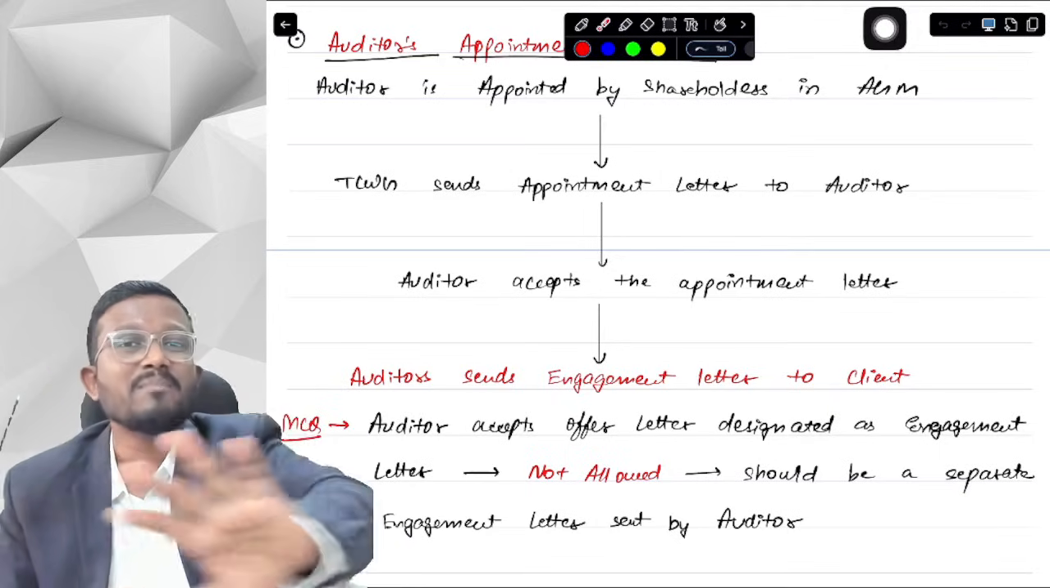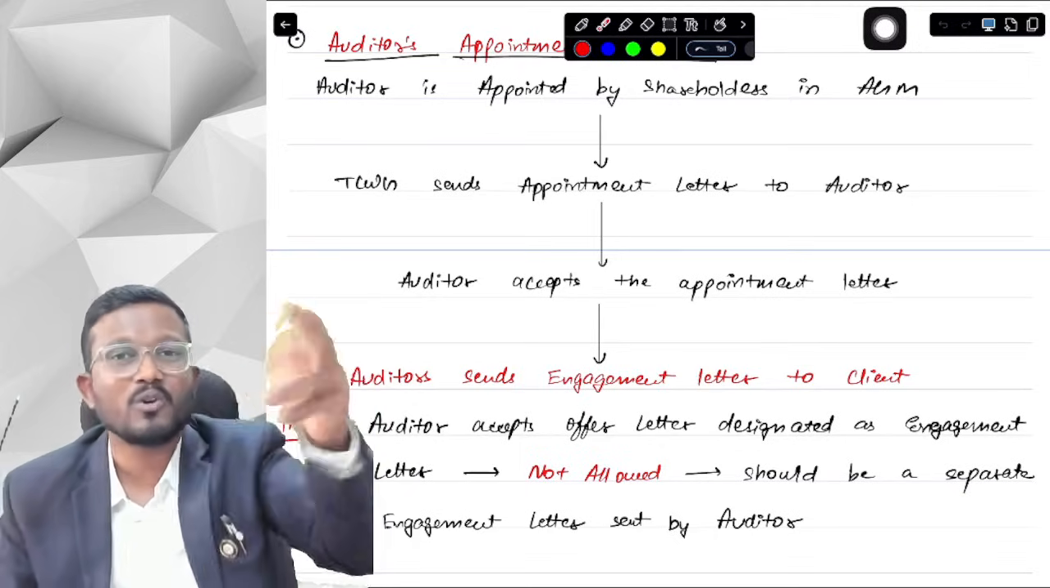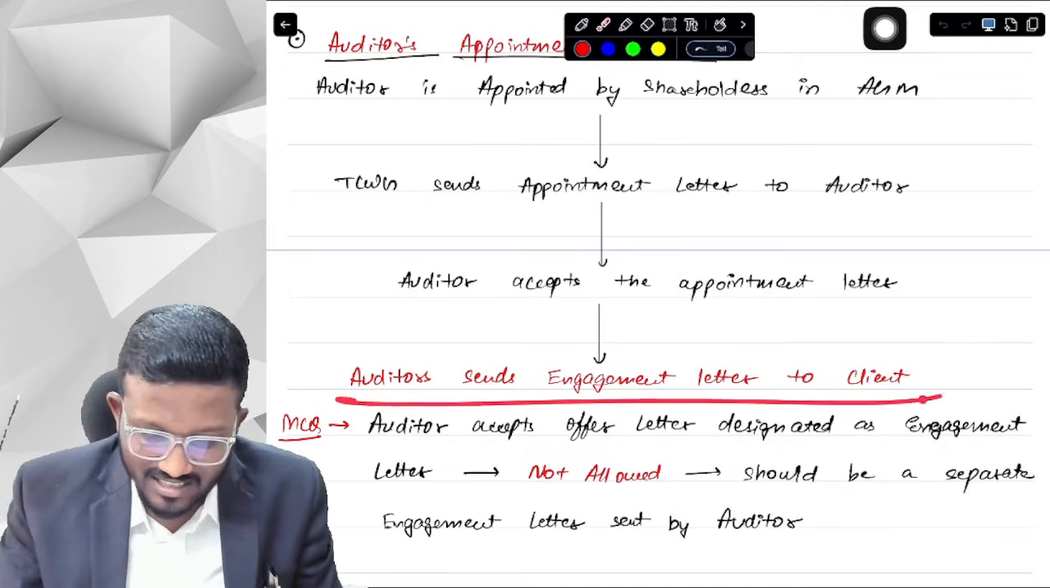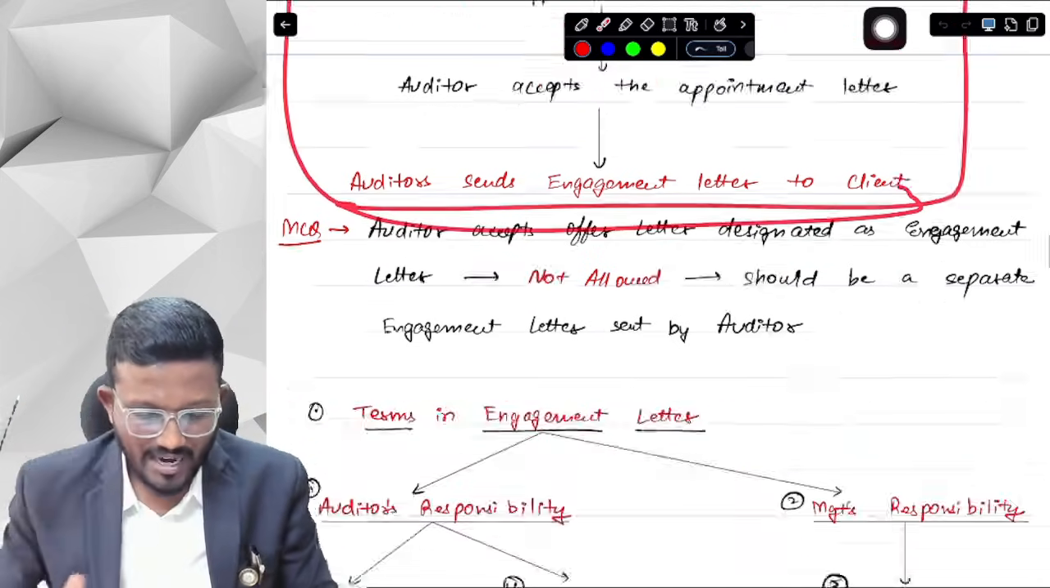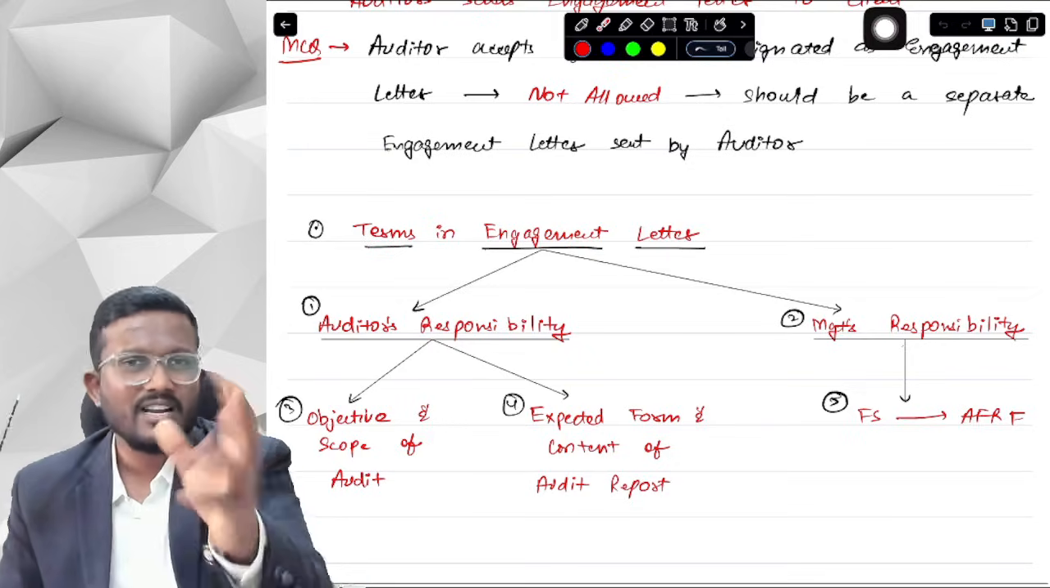Because to avoid any misunderstanding in future, so that the client knows about his responsibilities and everything that we want to say. Okay, yes, sir. This is the process of appointing the auditor. Now, what are the terms that we need to discuss in the engagement letter? What are the terms that we need to fix in the engagement letter?